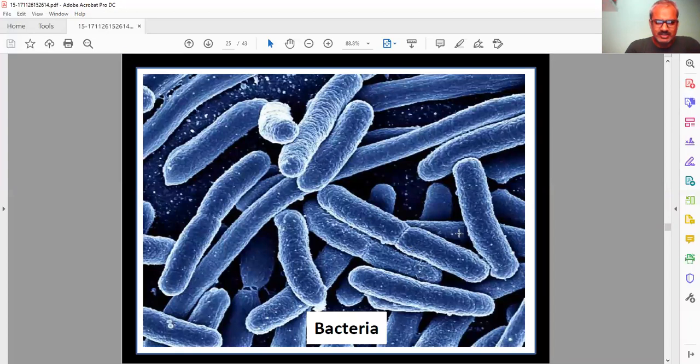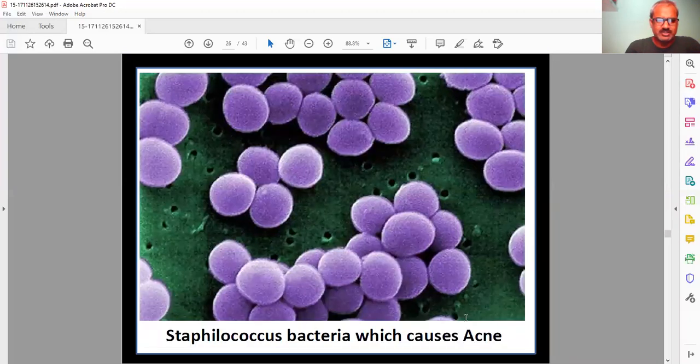Next is bacteria. There are different kinds of bacteria. This is bacillus, a cylinder or rod-shaped bacteria. They cause disease or sometimes spread the disease. Next we have staphylococcus. Coccus means circular. They are circular in shape, and these bacteria cause acne or pimples on our face or body.